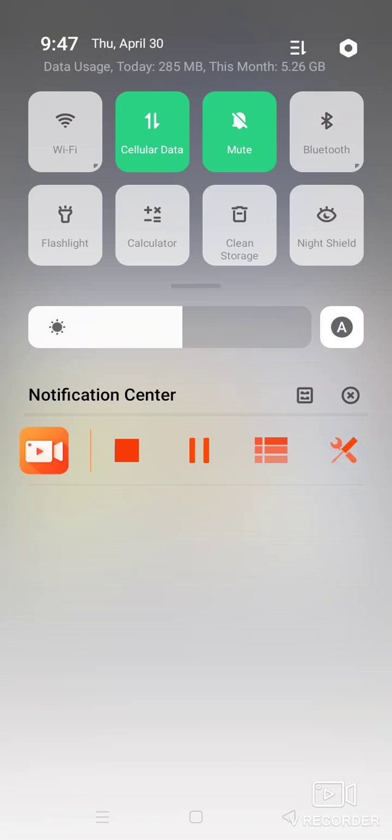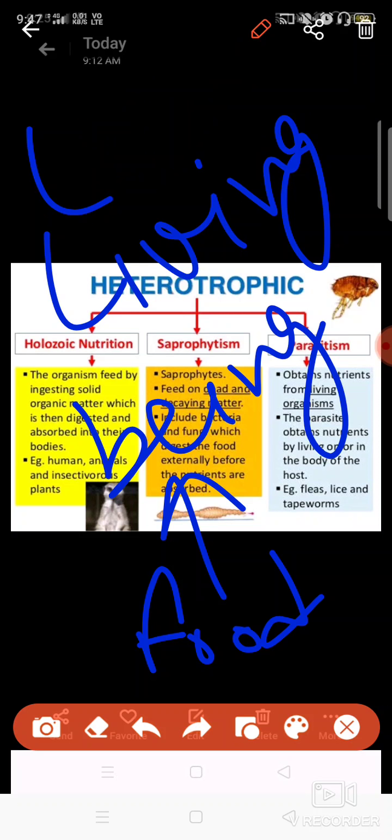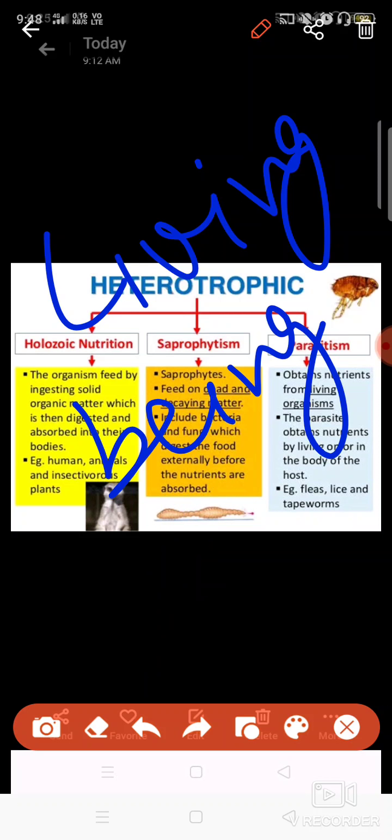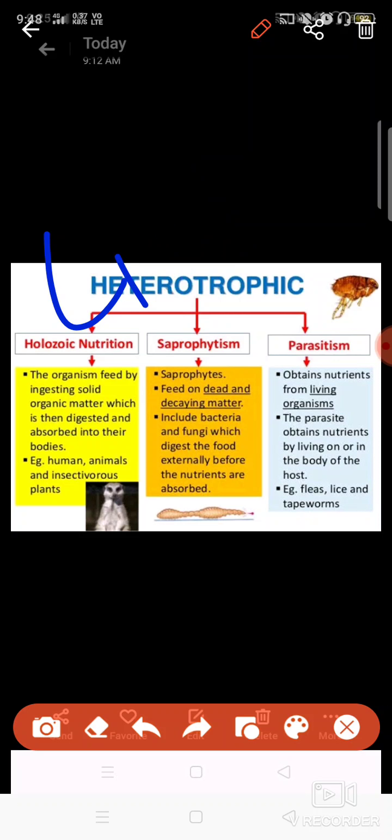So basically they live on the host body and take their food from it. Such living beings which take their food by growing or residing on the living body are known as parasites.